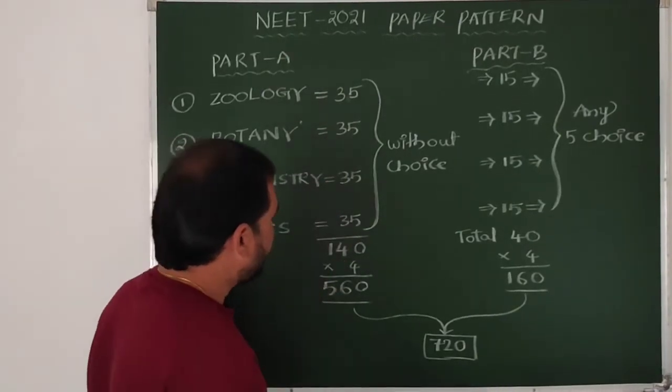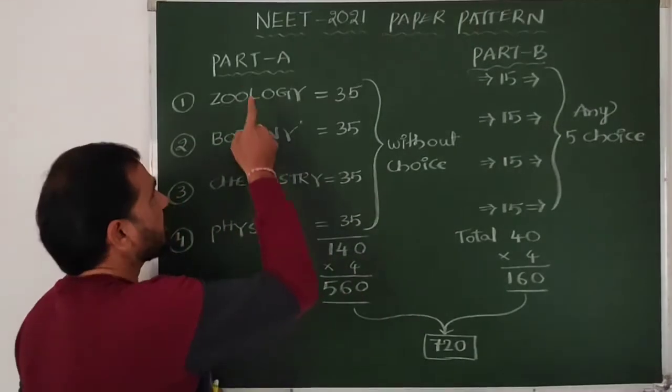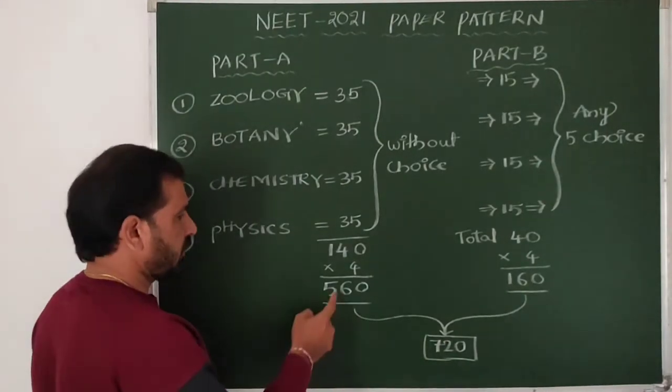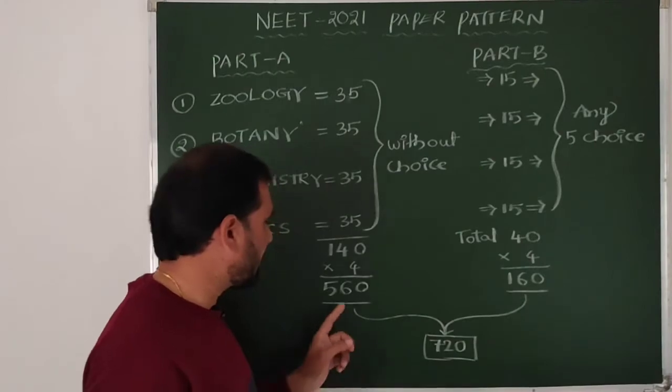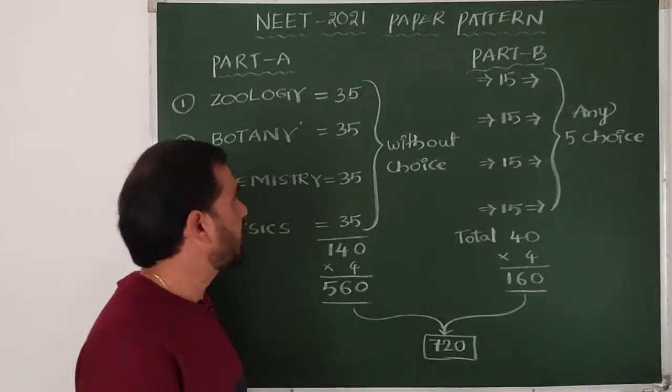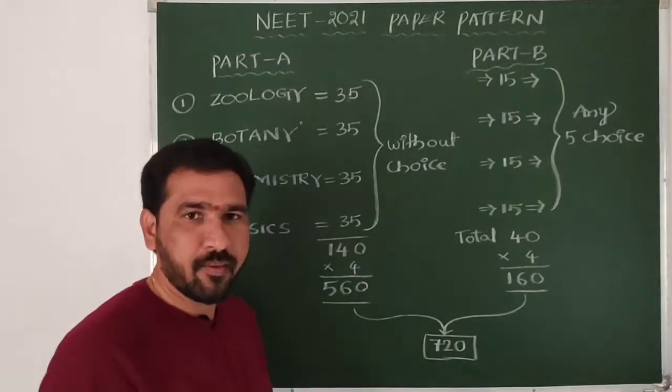So there are a total of 140 questions in Part A. Each question carries 4 marks. Total how many, beta? 560 marks from Part A.